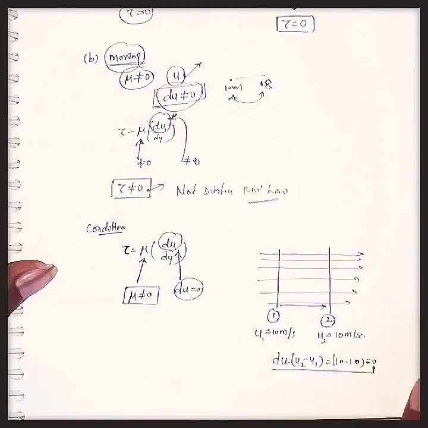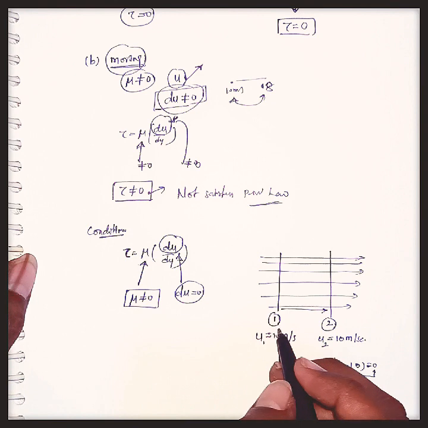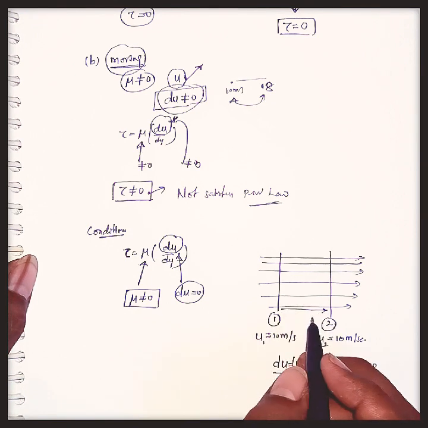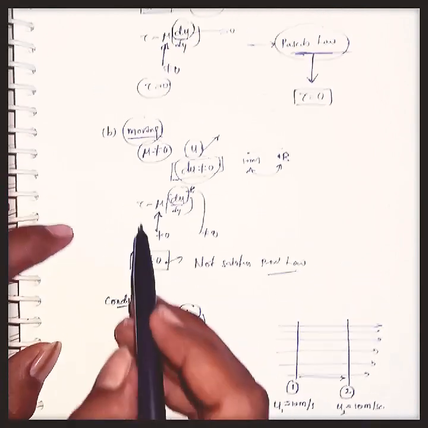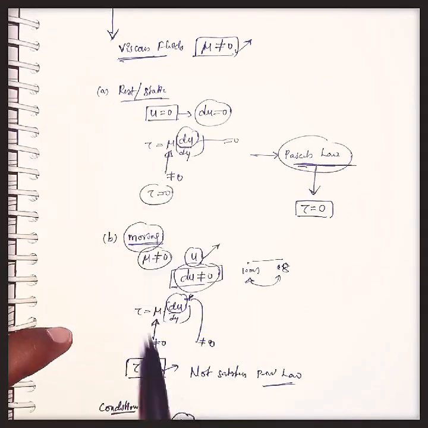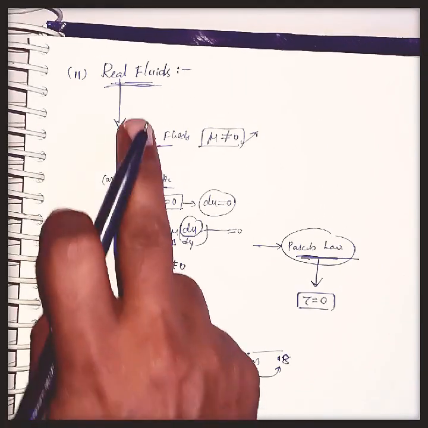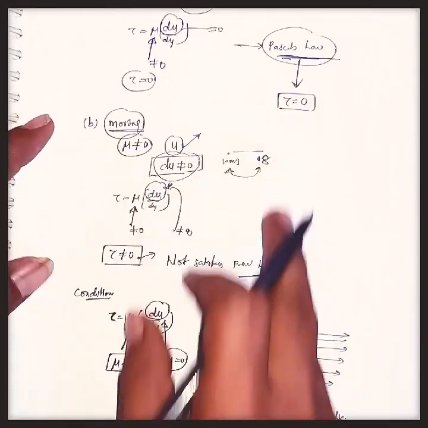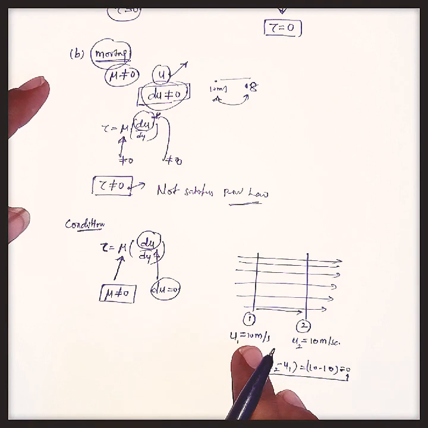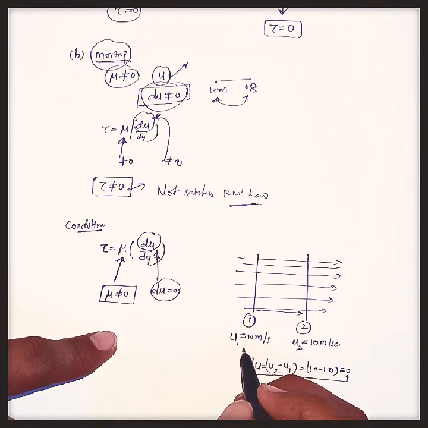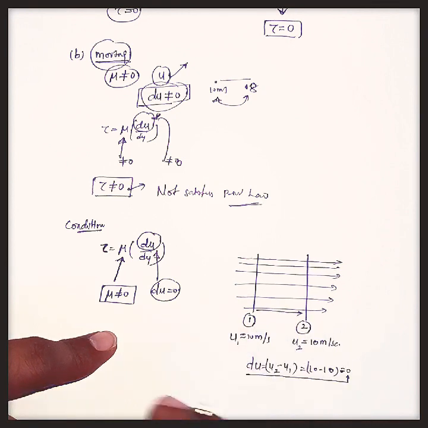Like this, if the fluid has constant velocity at each and every section, then moving real fluids satisfy Pascal's law. So what is the condition? To exist Pascal's law, the velocity of the fluid should be maintained equally at all sections.